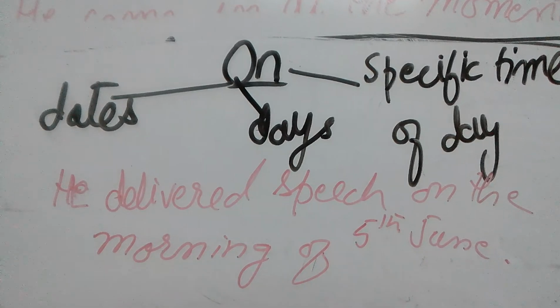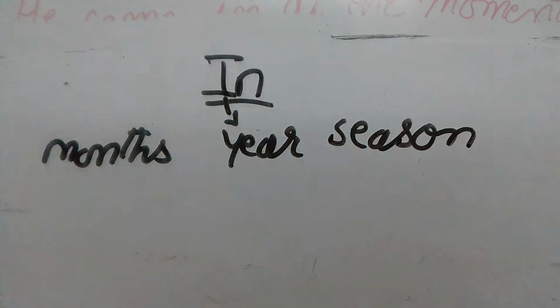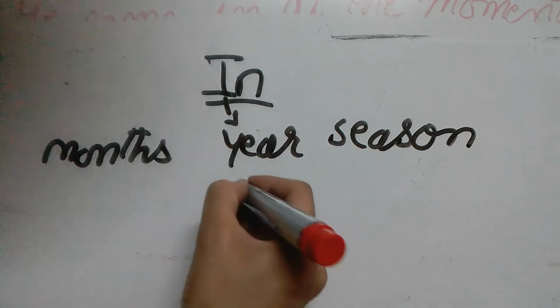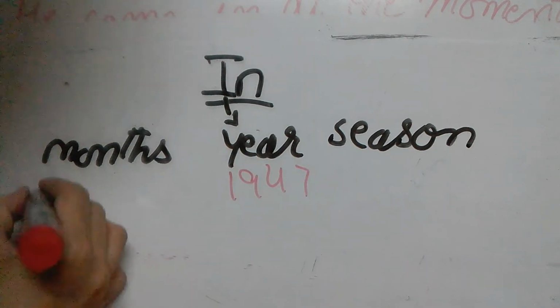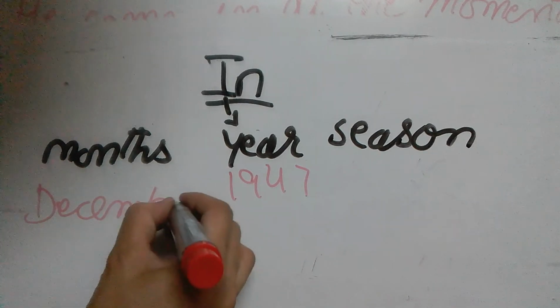Let's move to the third preposition. In is used with the names of months, year, and seasons. For example, when we say that Quaid-e-Azam was born in December, we just mentioned the name of month, that's why we have used in. And when we say Pakistan came into being in 1947, that is year, that's why we have used in.